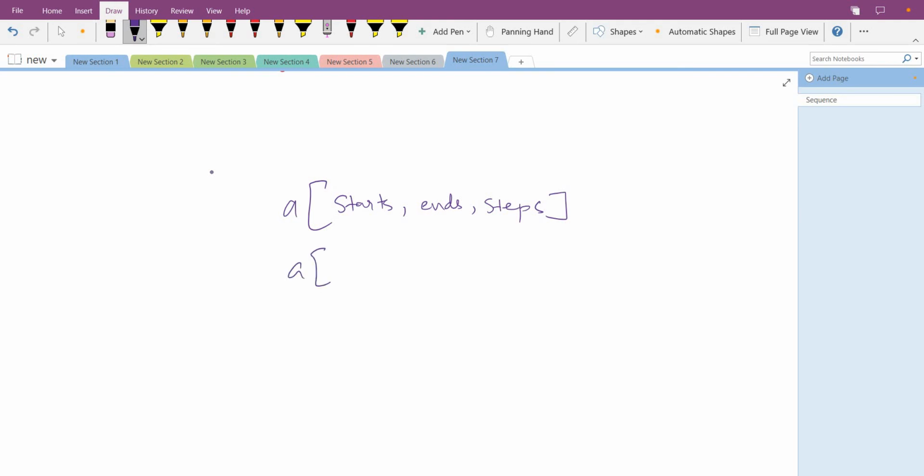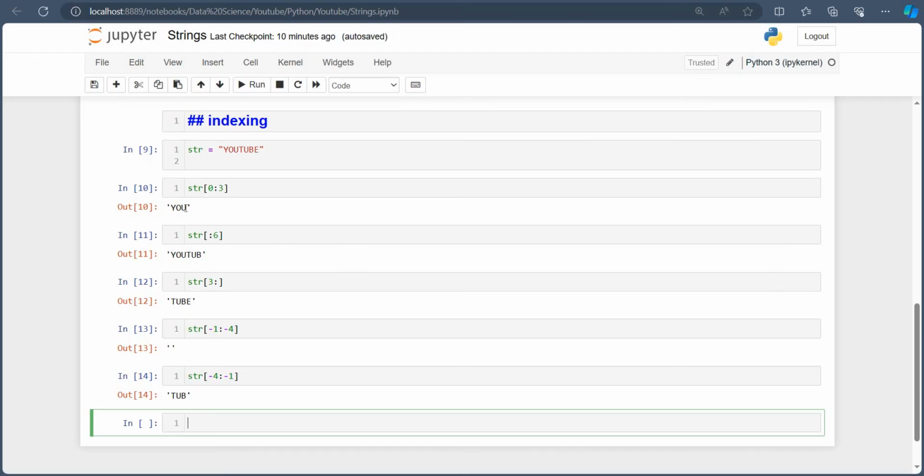So suppose I want to start, I start at index 0. Okay, then it ends at, suppose, index 5, and the step is by default 1. In a single step, one step we are taking, like we have taken earlier 0 to 4: 0 1 2 3 4. But if you write step 2, it goes 0 to 2 to 4. Okay, let me show you.